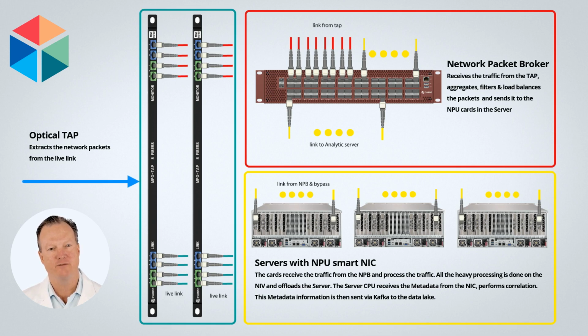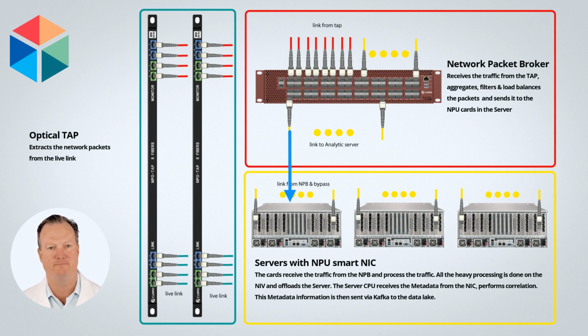On the left side we have the tap, a passive device that takes a little bit of light from the live link. This light is sent to the packet broker. This device converts the light back into packets. These packets are then aggregated if needed, and packet filtering can be done to reduce their number. Afterward, a load balancing mechanism distributes the packets to the NPU smart NIC cards, where the magic happens, converting packets into usable metadata. This metadata can be utilized for monitoring and security purposes, as it forms the basis of many use cases.